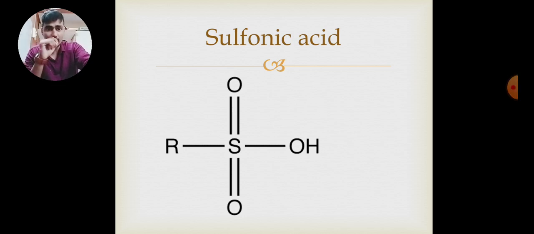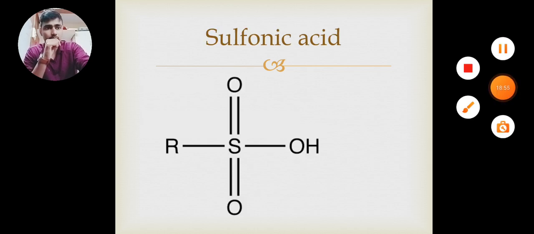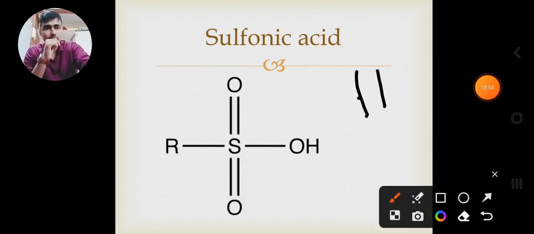Sulfonic acid contains R, S double bond O, S double bond O, OH, or it is written as R-SO3H.